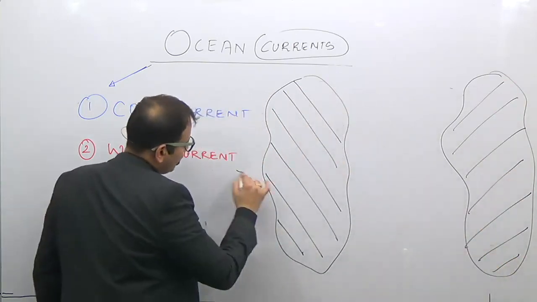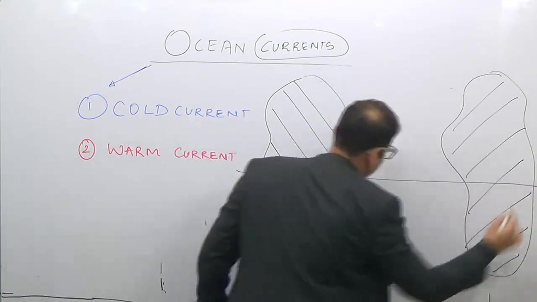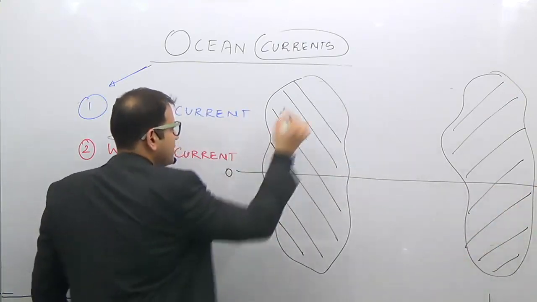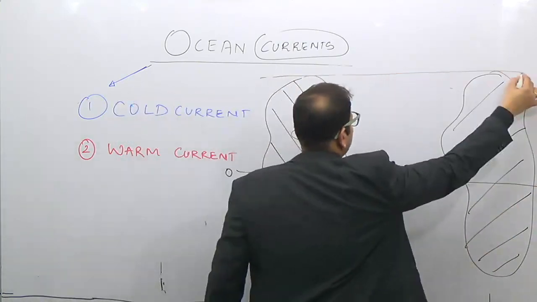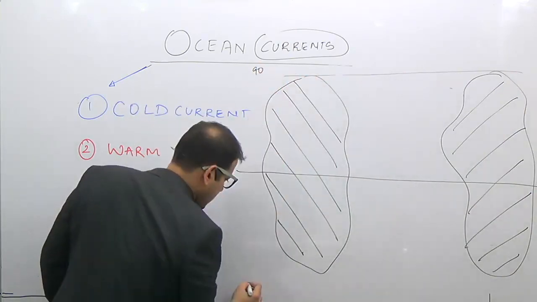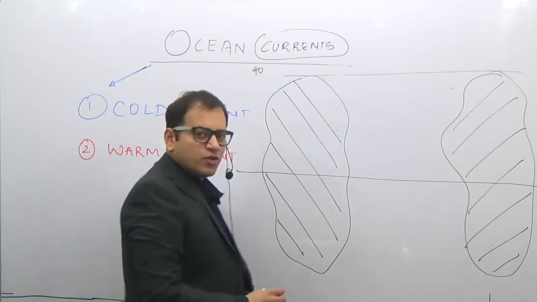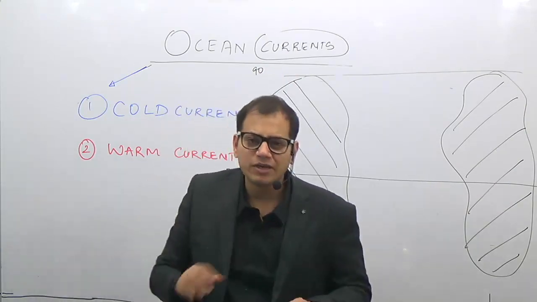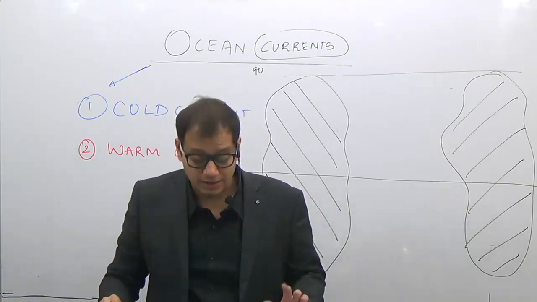Consider this central part as the equatorial region, and this part as the polar region, and obviously the polar region downwards. So consider this as a hypothetical continent having equatorial and polar regions.